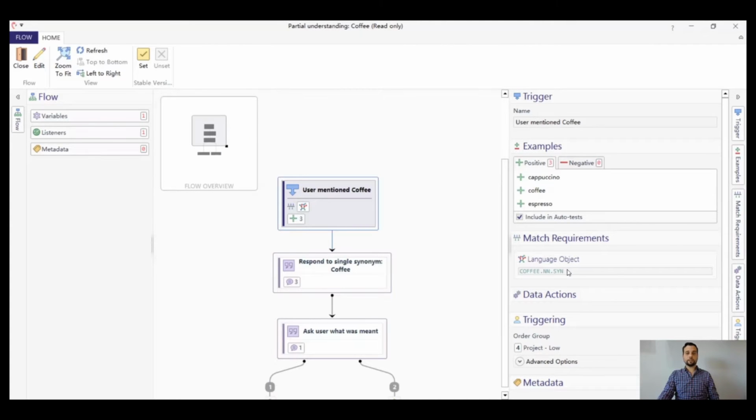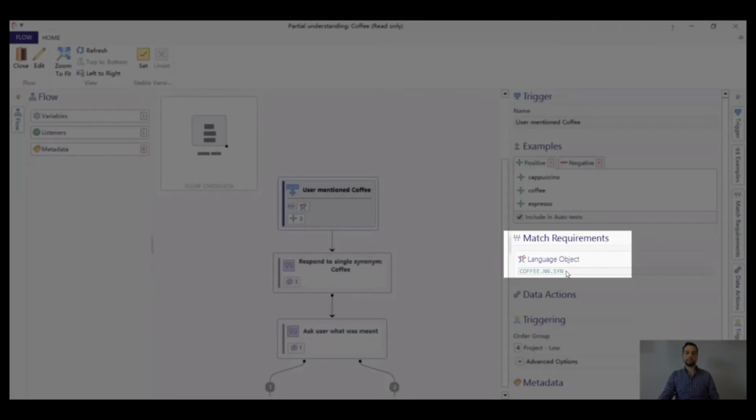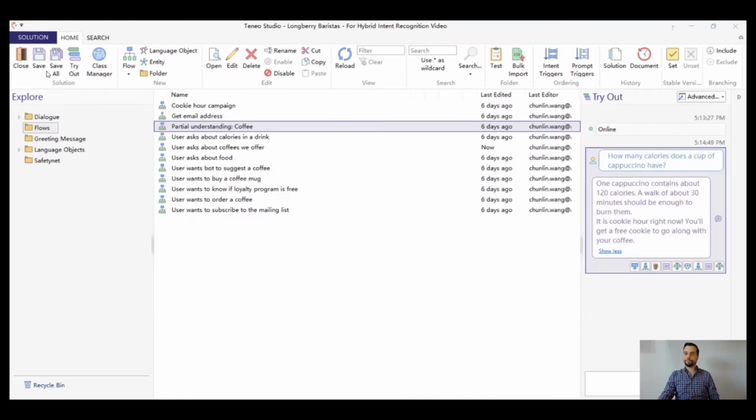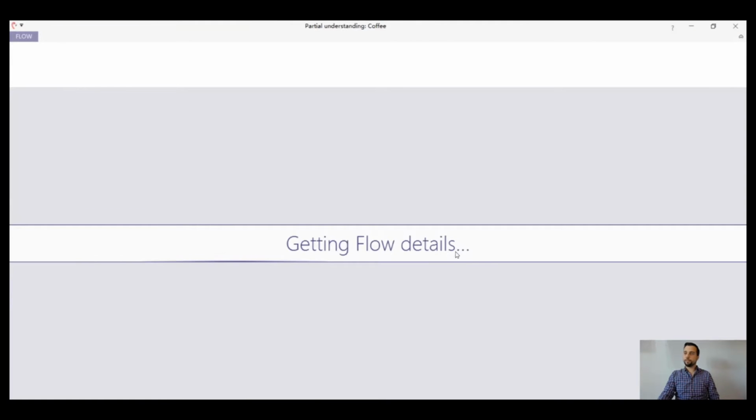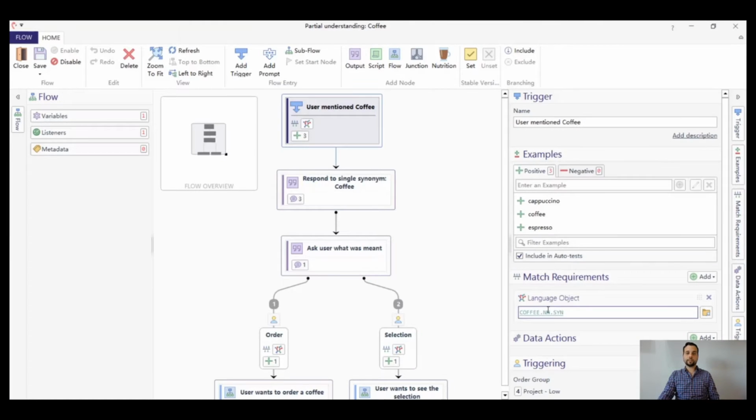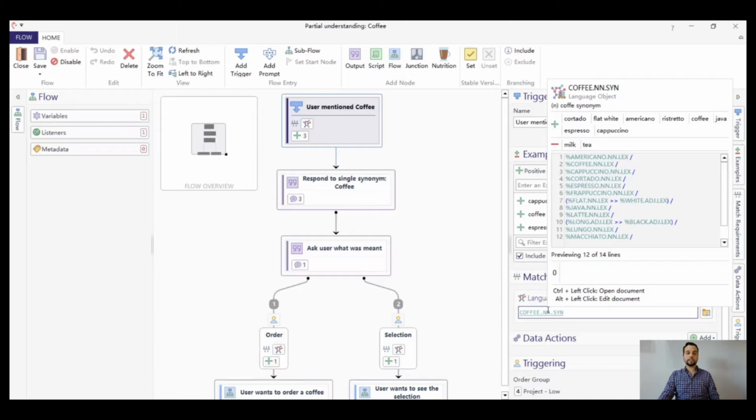The trigger that we now see only contains a language object as match requirement. It will match on all user inputs containing the word coffee and its synonyms. Let's have a look on what's inside this language object. So this language object contains the word coffee itself and different types of coffee, such as espresso, cappuccino, etc. We call this kind of trigger that we have created a keyword trigger, since it's quite broad. It usually sits in a very low position in the intent trigger ordering because of that.